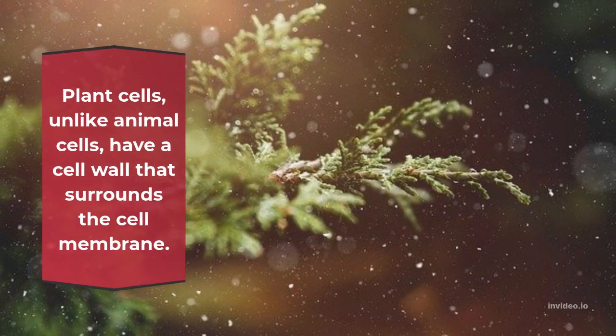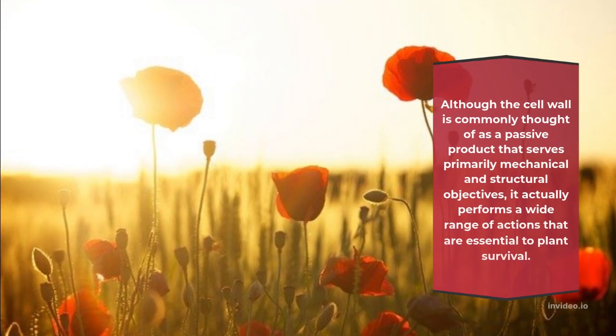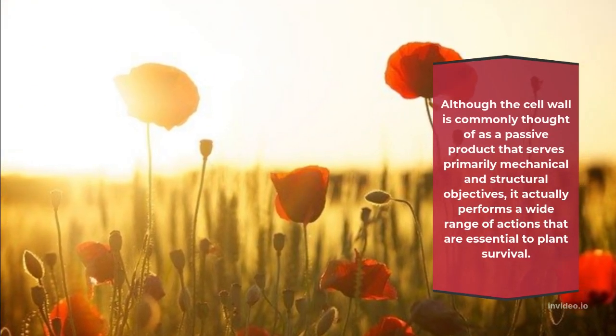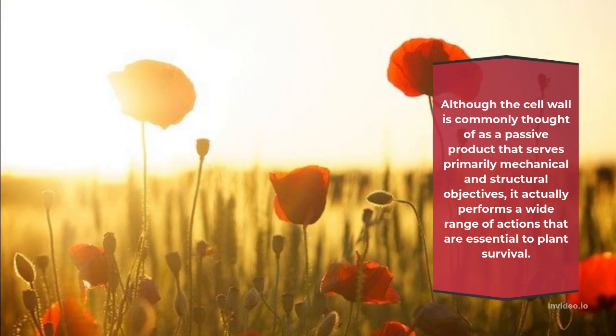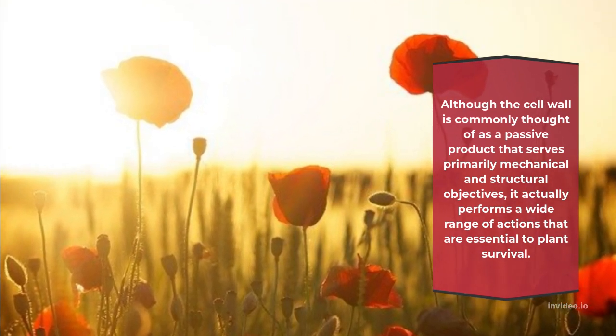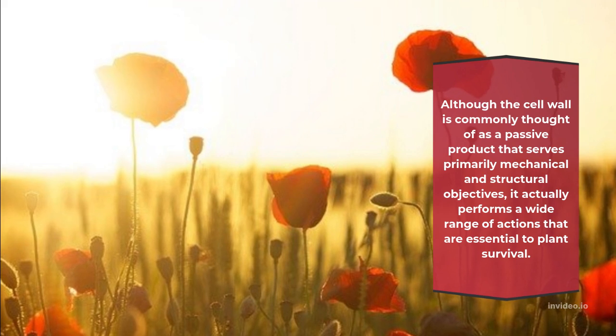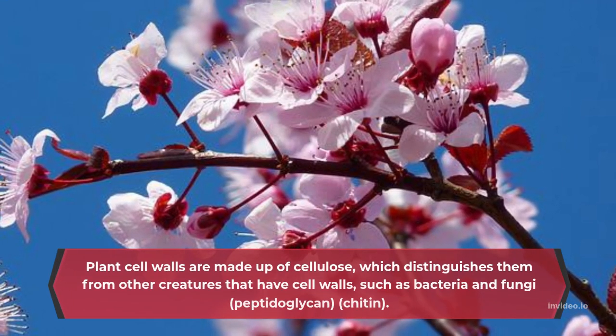Plant cells, unlike animal cells, have a cell wall that surrounds the cell membrane. Although the cell wall is commonly thought of as a passive product that serves primarily mechanical and structural objectives, it actually performs a wide range of actions that are essential to plant survival.